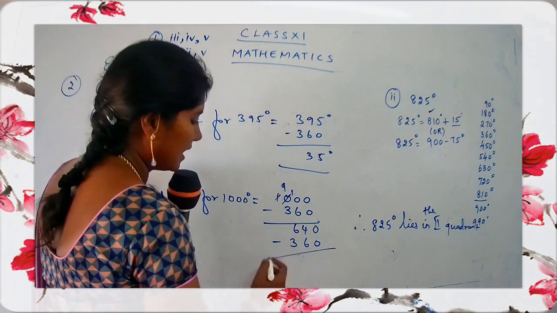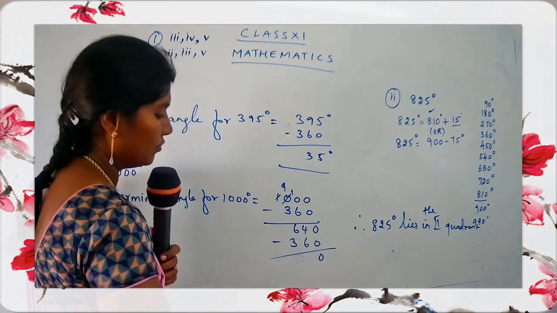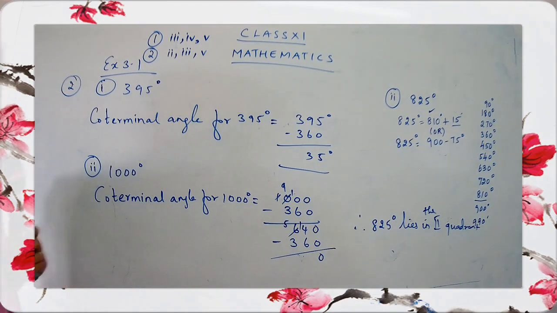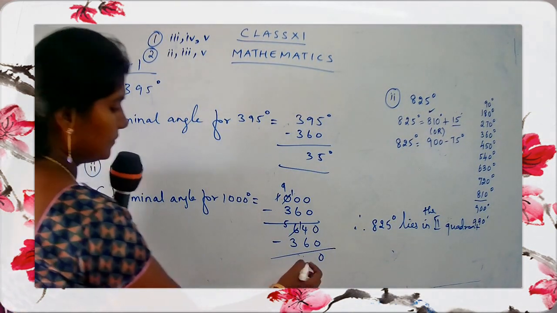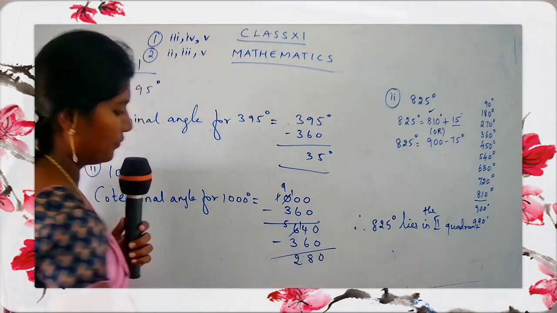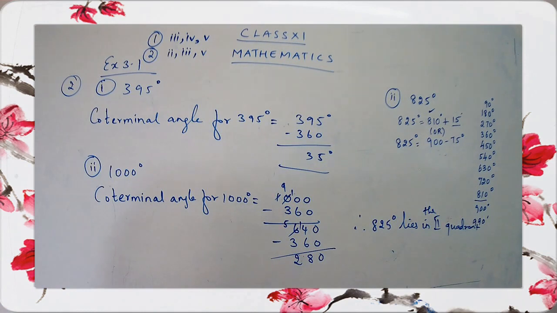So let's do the subtraction. 0 minus 0, 0. This goes off. This is 5. You have to borrow. So 14 minus 6, it's 8. And 5 minus 3, it's 2. So we got the answer 280. Okay, children. So we got the answer. What's the answer now? 280.